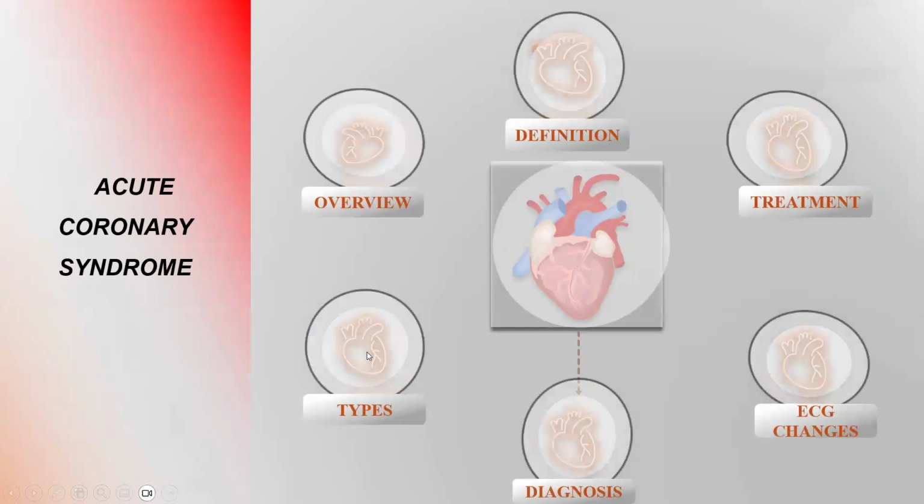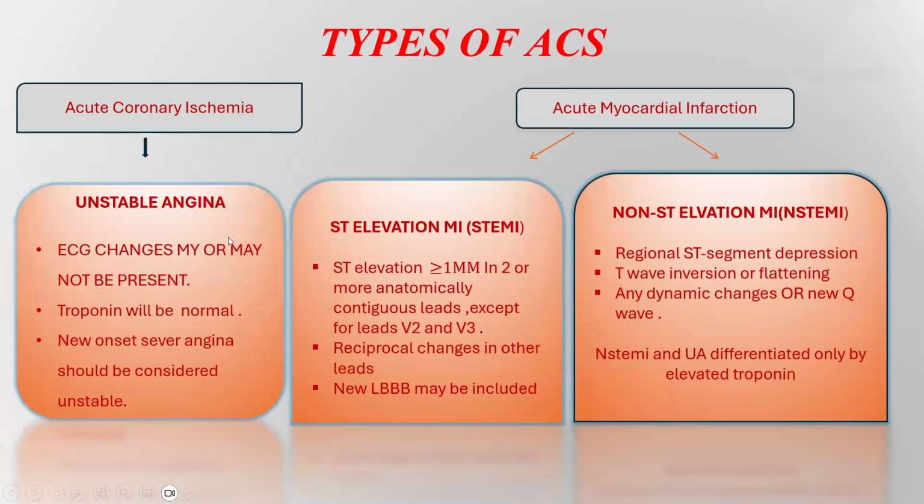Types of acute coronary syndrome, as we said before, are acute coronary ischemia or acute myocardial infarction. Acute coronary ischemia is only unstable angina. In unstable angina, ECG changes may or may not be present. The ECG may be normal in unstable angina, and the troponin will be normal also. New onset severe anginal chest pain should be considered unstable angina. Also, any change in the frequency or duration of chest pain, at rest or with minimal exercise, should also be considered unstable angina.